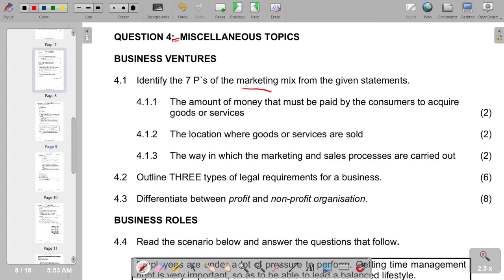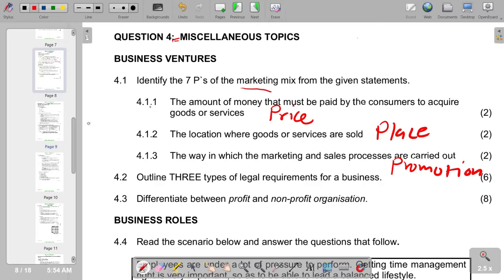In terms of the first part, we have the amount of money that must be paid by the consumers to acquire goods or services. So you see that this is the price. And of course, we've got the location where goods or services are sold. So of course, this is the place. And the way in which the marketing and sales processes are carried out, of course, this is the promotion.